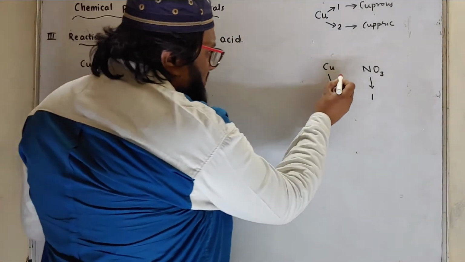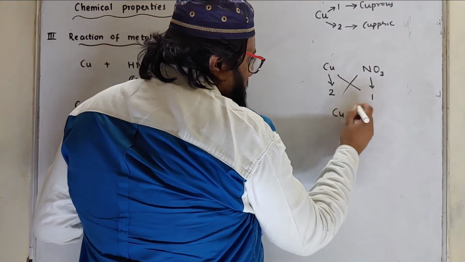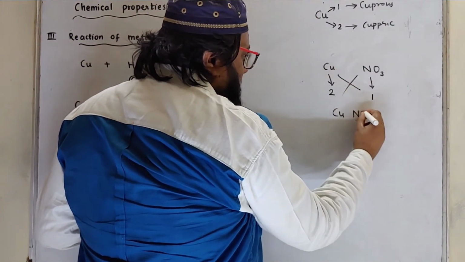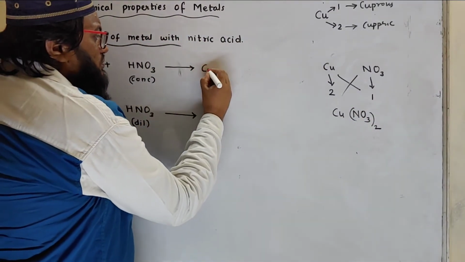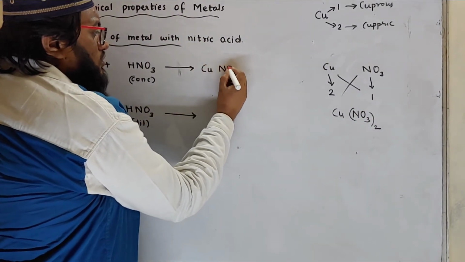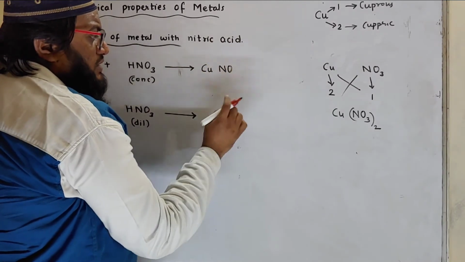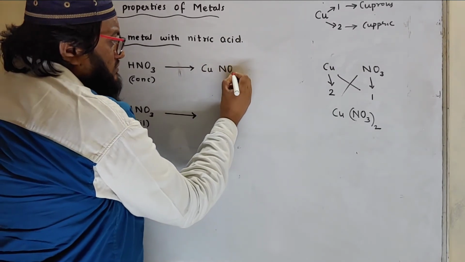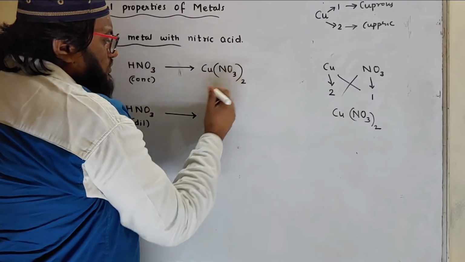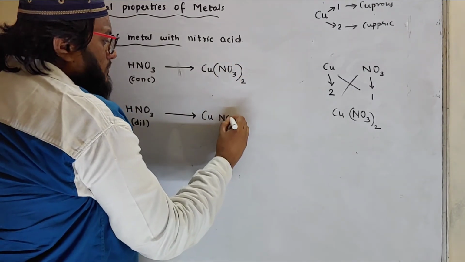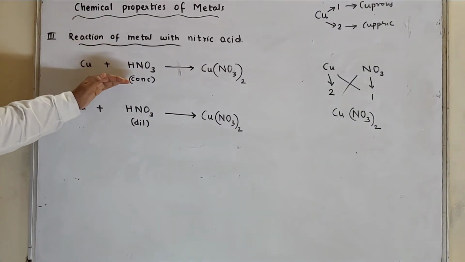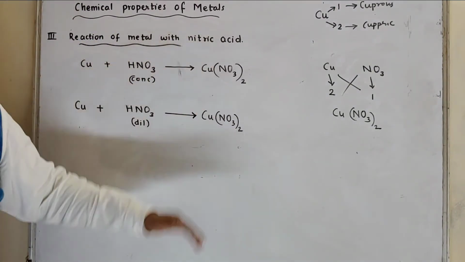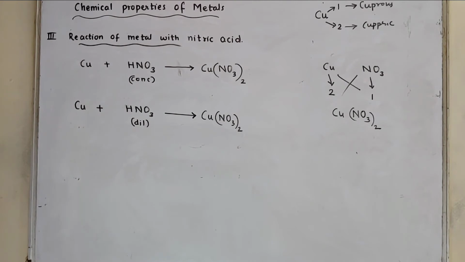So what will be the formula for cupric nitrate? Cu1 and NO3 will be 2 times. In both the cases it forms cupric nitrate, or we can say copper nitrate, and in bracket you can write 2. Valency 2 is used. Cu(NO3)2. In both the cases, when it reacts with concentrated or dilute, it is going to form cupric nitrate.